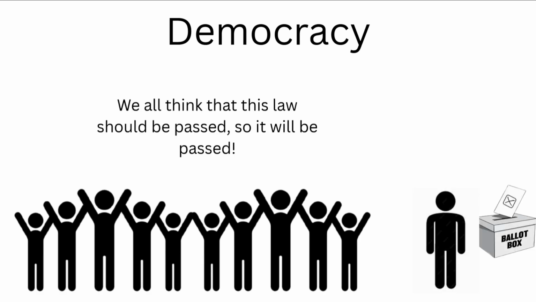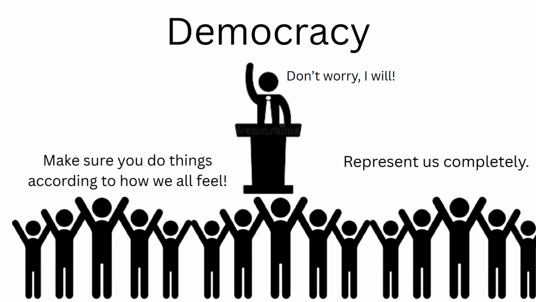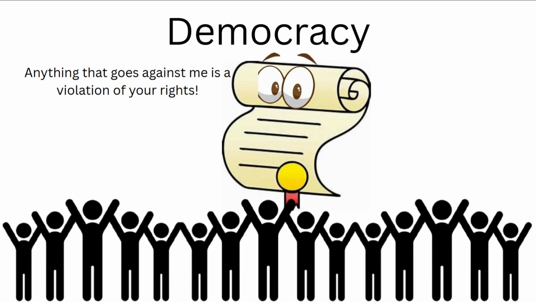Citizens vote on laws and policies directly, without intermediaries. Representative democracy. Citizens elect officials to represent their interests and make decisions on their behalf. Constitutional democracy. A democracy governed by a constitution that limits the powers of government and protects individual rights.